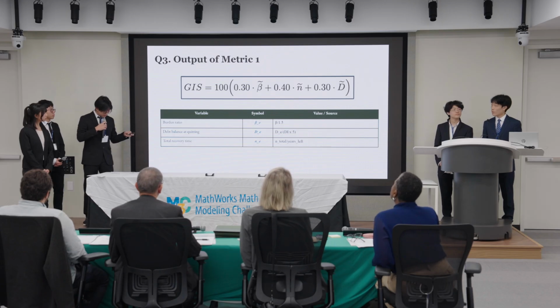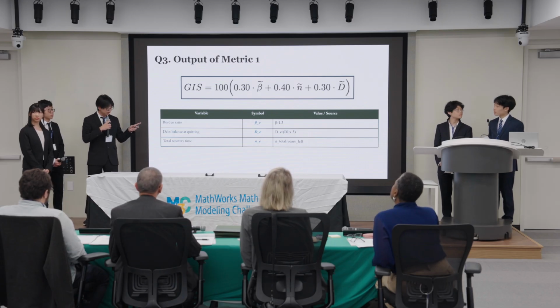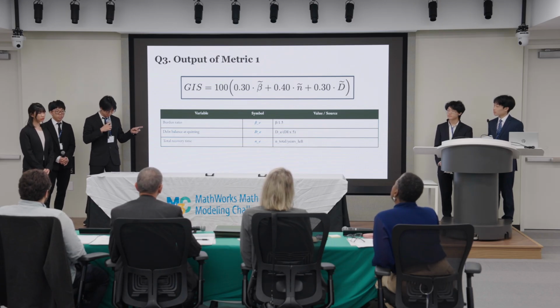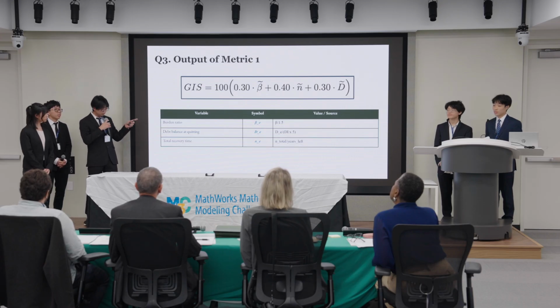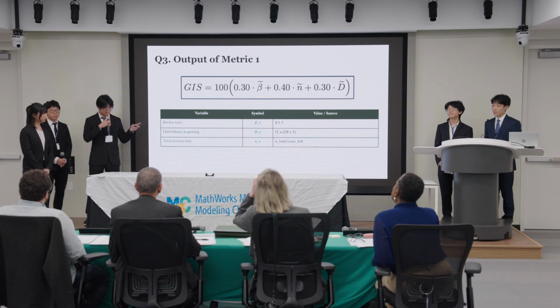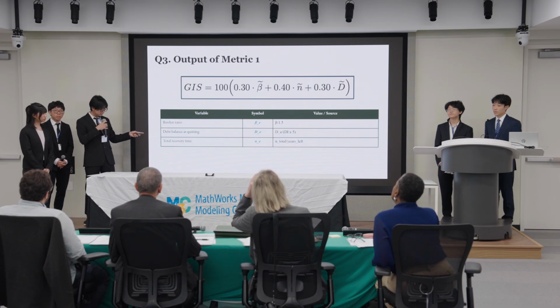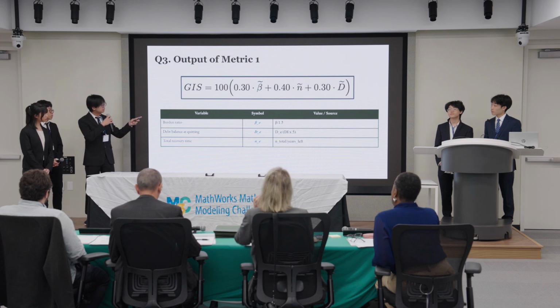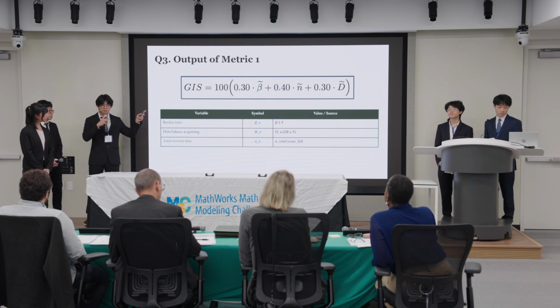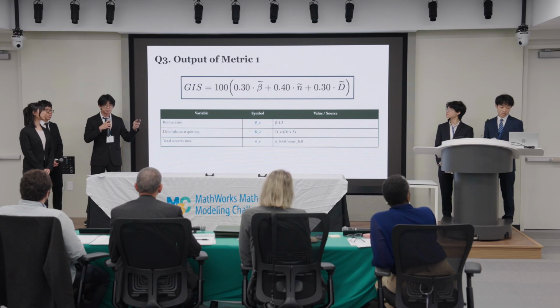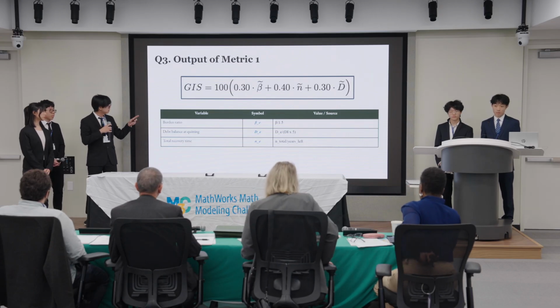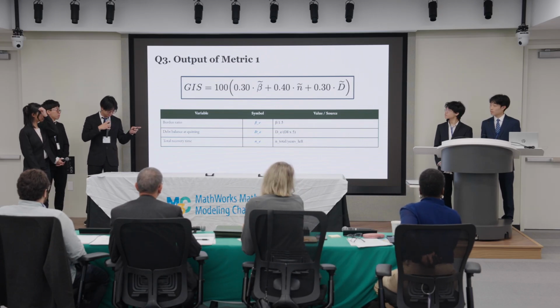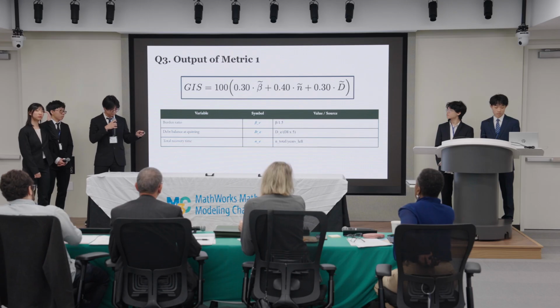So we combine these into what we call the GIS, or the gambling impact score. We normalize each metric to a 0 to 1 scale, where the burden ratio is divided by 1.5 and capped at 1, and debt exposure is normalized against 5 times disposable income. Finally, total recovery time is divided by years remaining until retirement. We weighed recovery time at 0.4 because it was the most important part of the 3, since it captures both severity and duration, with burden ratio and debt exposure each weighted at 0.3.